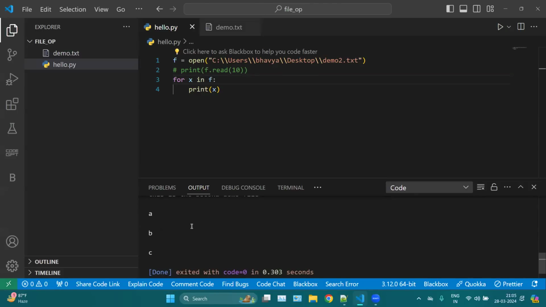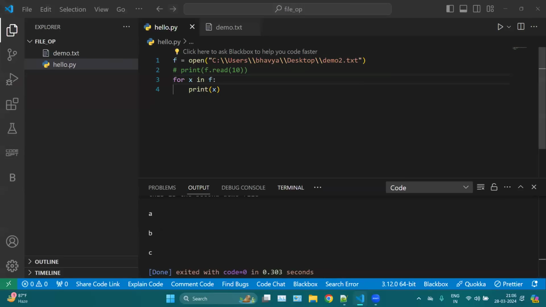Basically, there's one rule: whenever you're opening your file, make sure to close your file. Closing your file is very important, because when you open your file and read or write it, and if you make changes within it, those changes will not be saved if you do not close your file. And even while you are only reading, if you are not closing your file, this may cause some harm to your file. Maybe there can be an integrity problem, or an encryption problem. So closing your file is very important.